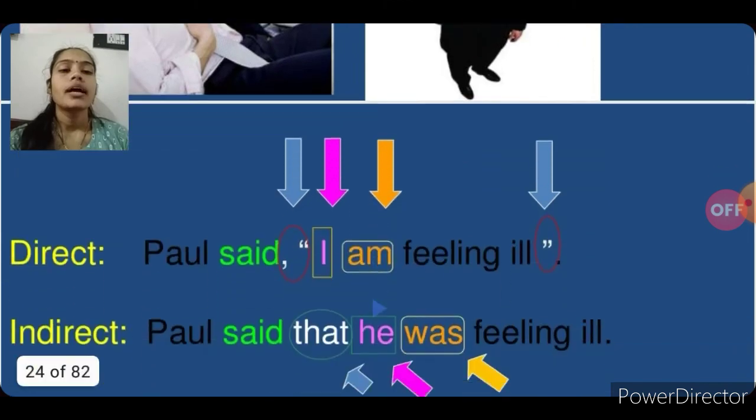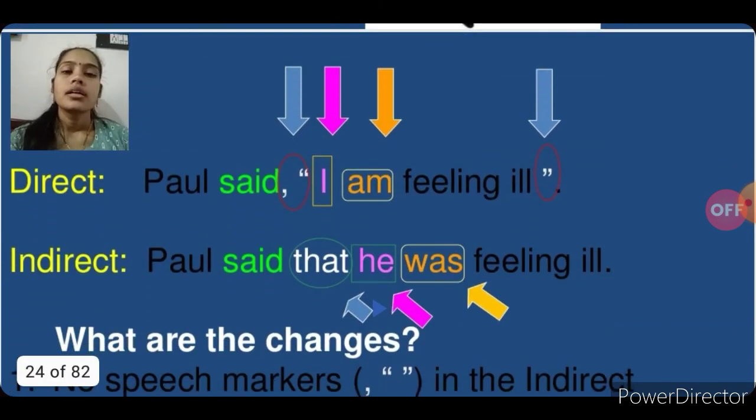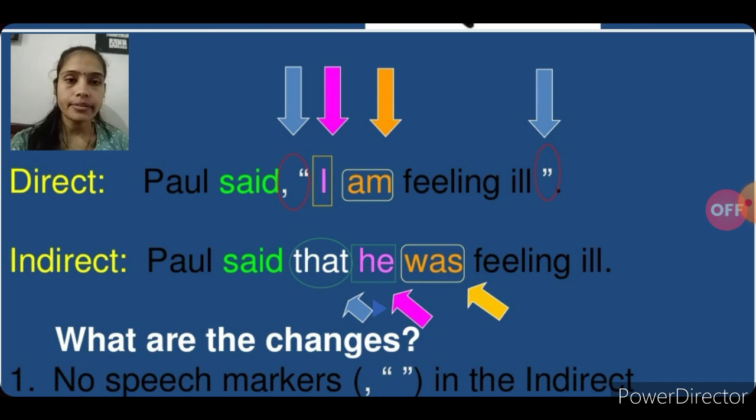Here I want to explain direct and indirect with an example. Paul said, comma, inverted comma, I am feeling ill. And in indirect speech, Paul said that he was feeling ill. So you can see the comma and inverted commas should be removed, and instead of that we'll use the conjunction that.